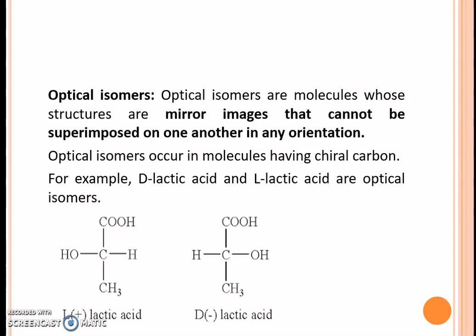As you can see in lactic acid, all four are different. One is hydrogen, one is methyl, one is hydroxyl, and one is an acid, that is, carboxylic acid. So D-lactic acid and L-lactic acid are optical isomers. They only differ in the property of rotating monochromatic light. The plus isomer rotates it in the right direction, whereas the minus isomer rotates it in the left direction.